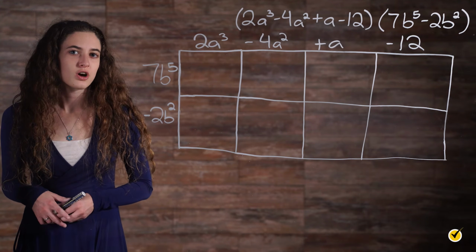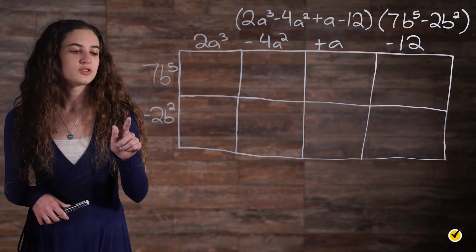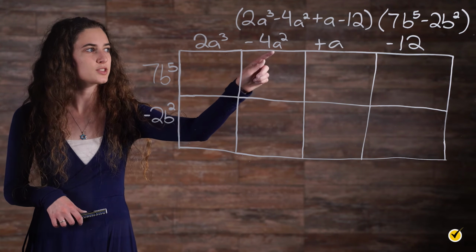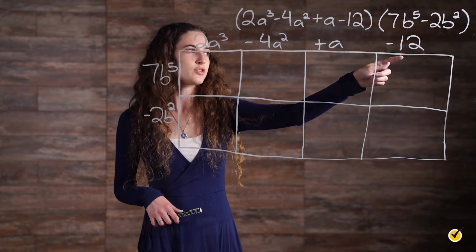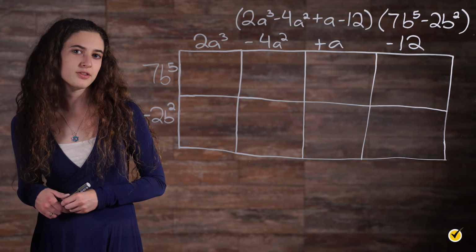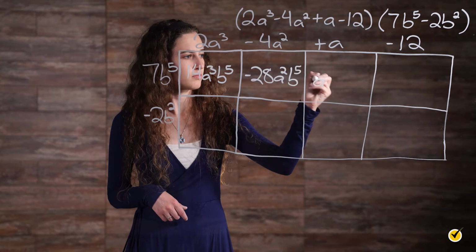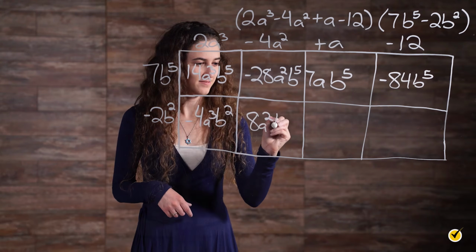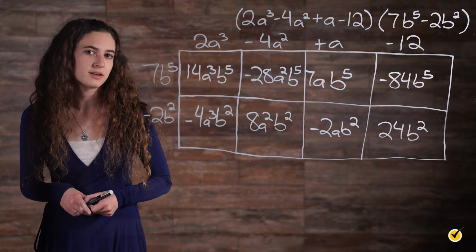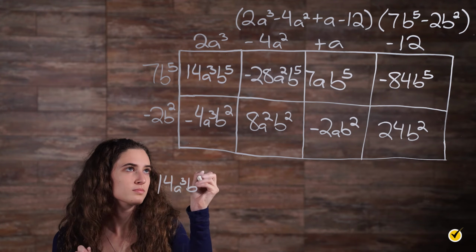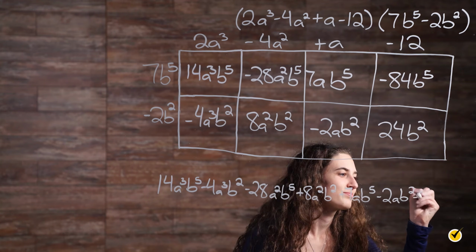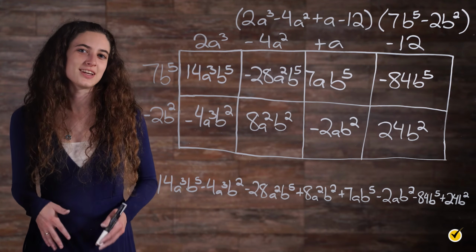Our terms on the left are 7b to the fifth and negative 2b squared. And our terms on the top are 2a cubed, negative 4a squared, a, and negative 12. We need to simply multiply all the terms, then add the resulting terms together. None of these terms are like terms, so they can't be combined. So our answer is, so this is our final answer.